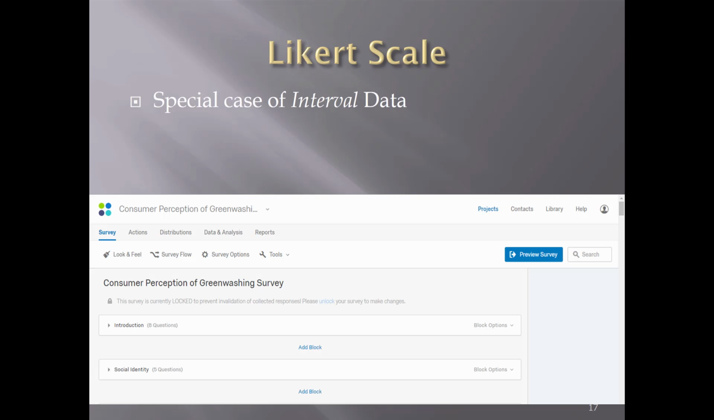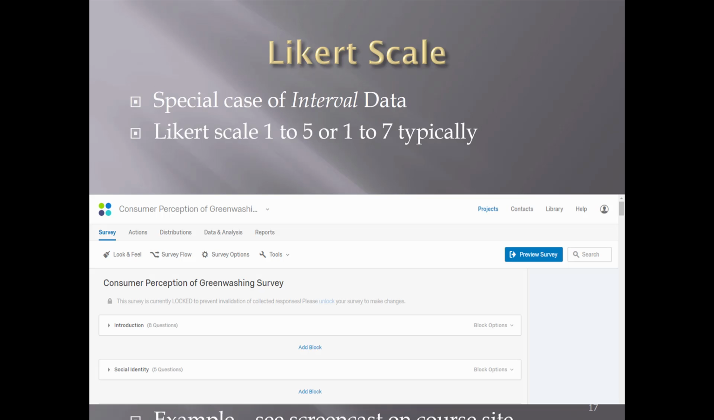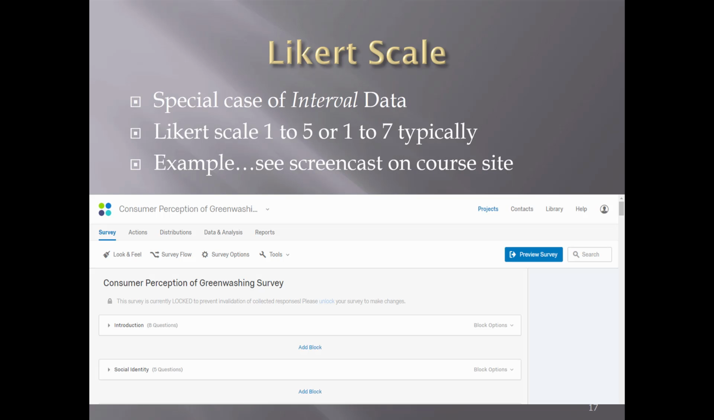Okay, so here's where we left off. I did a demonstration of Qualtrics, the free survey tool that you have access to. That screencast is posted. It involved a Likert scale, which is a special case of interval data. Likert scales tend to go from 1 to 5 or 1 to 7, typically an odd number because they have that neutral point in the middle. And you can see that example that's posted.